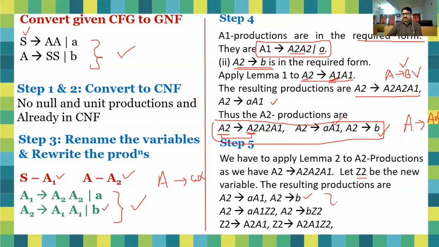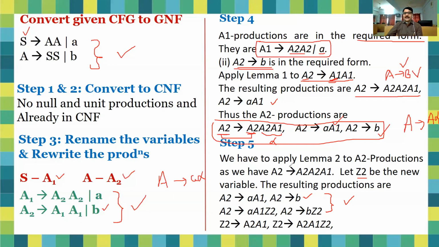So these are the simple productions of A2. Now the point is, what is Z2? So Z2 will be the alpha. That is, suppose A2 to A2 alpha, so this whole thing is alpha. So Z2 is what? Z2 is A2 A1, A2 A1.